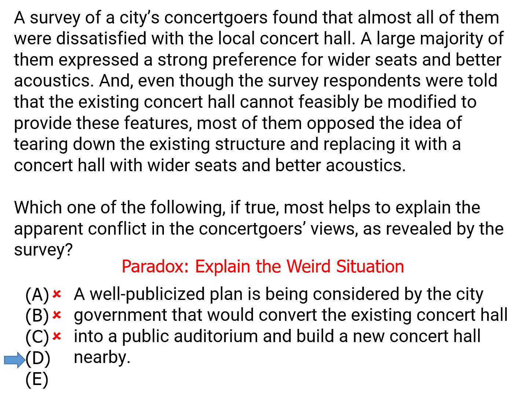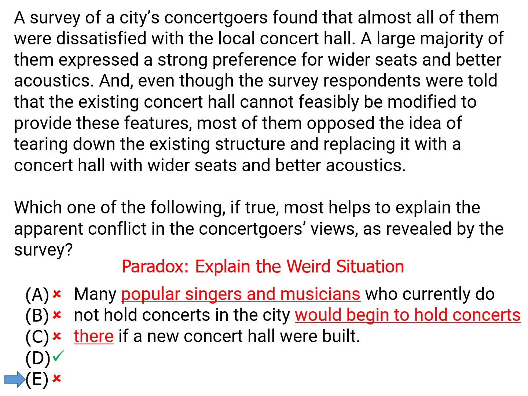Answer choice D, on the other hand, there was a well-publicized plan, so the city concert goers knew about it. It's being considered by the city government that would convert the existing concert hall into a public auditorium and build a new concert hall nearby. So this answer choice provides us a way out. They don't have to tear down the current concert hall to get what they want. They could build a new concert hall nearby and keep the old one. It's a win-win. So if they're aware of this, then that could explain their responses. It's not paradoxical. They just want to do something else other than what they were asked. So D is our answer.